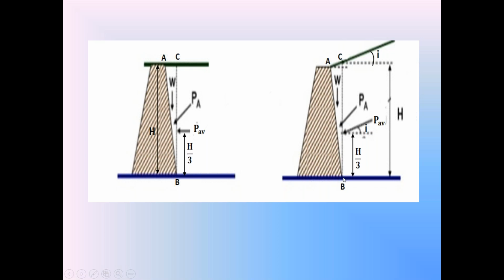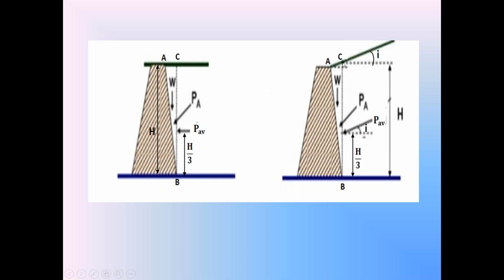So from point B, draw the vertical in the backfill up to the top. Draw the vertical from point B to the top of the backfill. BC is that vertical line. Take the height of that vertical line BC as H. Then find the weight of the soil in the triangular wedge ABC.